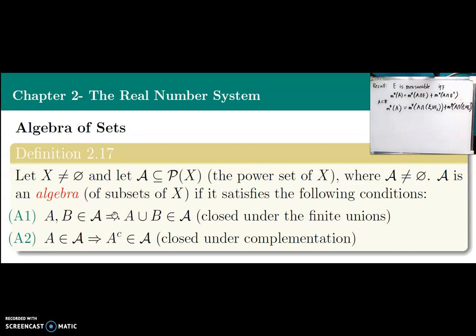So hence, for the class of measurable sets, it should be closed under finite union and under complementation. So we only show these two conditions.